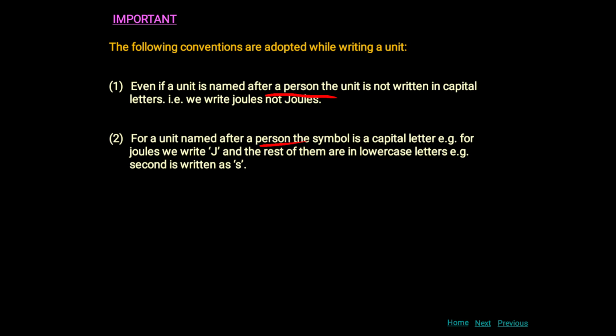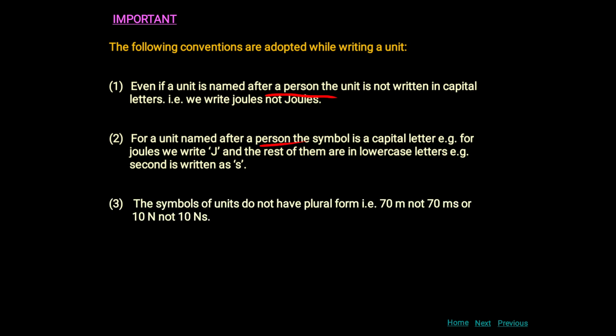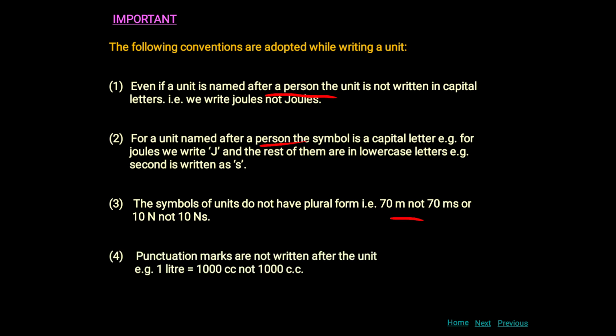Second is written as s. Third, the symbol of a unit does not have a plural form. That is 70 m, not 70 ms, or 10 N, not 10 Ns. Now, punctuation marks are not written after the unit. 1 liter is equal to 1000 cc, not 1000 c.c.